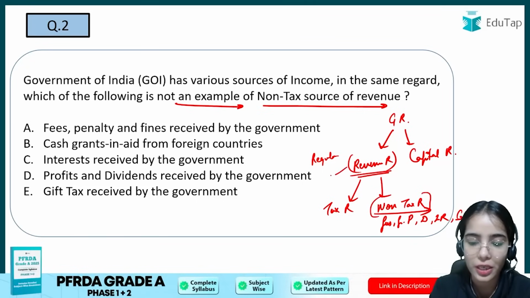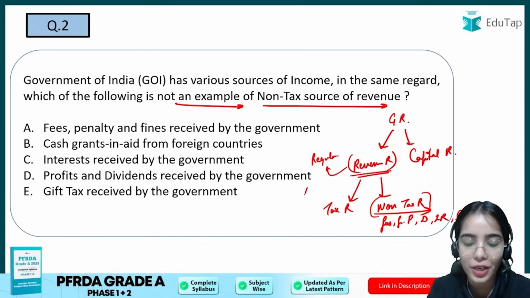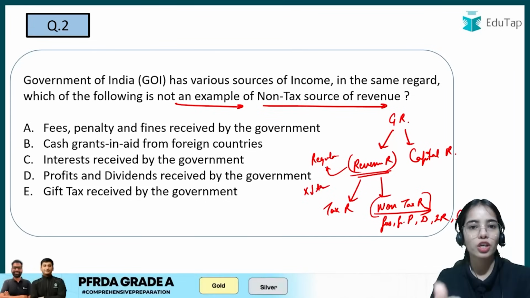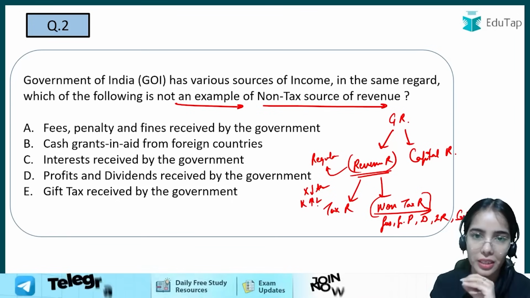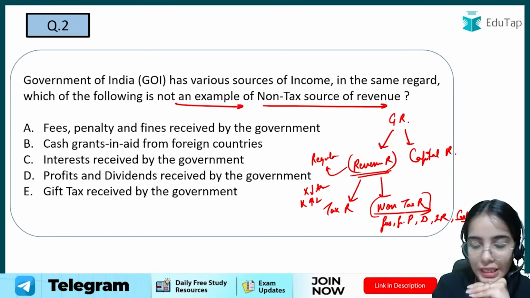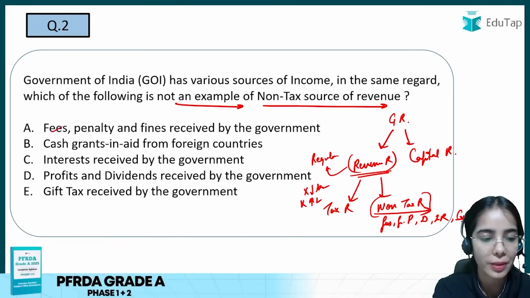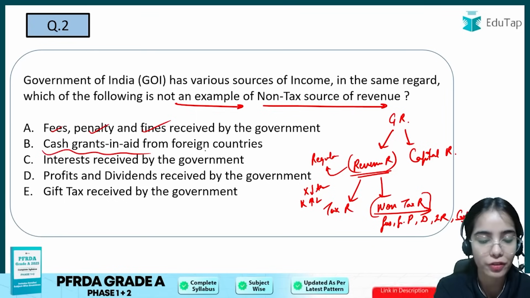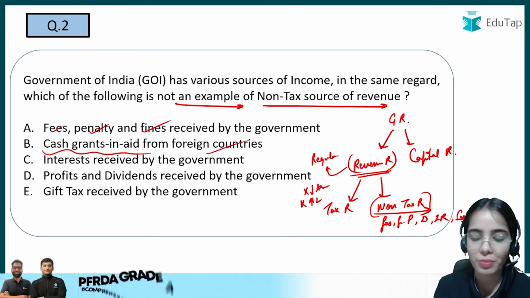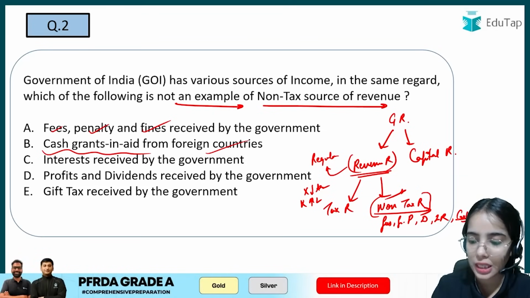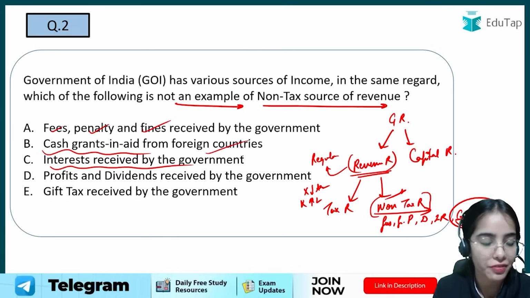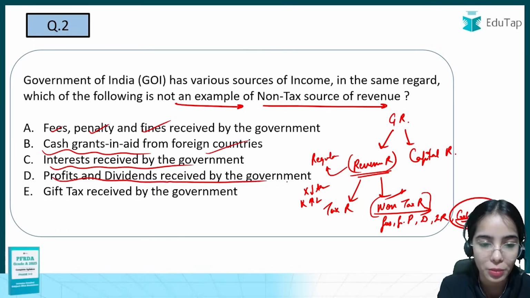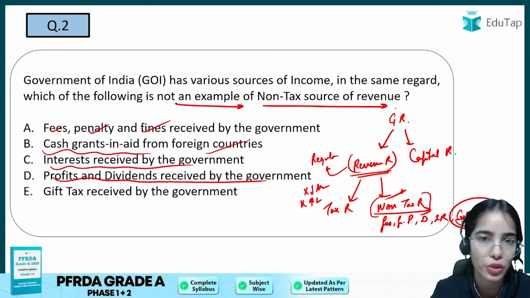So revenue receipts, they are the regular receipts of the government, or these are the receipts that do not decrease the asset of the government. So government is receiving the money without decreasing its asset or without increasing its liability. Okay, so now non-tax revenue receipts, it consists of fees, penalty, fines, cash grant in aid from the foreign countries that is received by the Indian government. So this is also under the revenue receipt, under the non-tax revenue receipt, the cash grant in aid. Interest received by the government, so this is also non-tax revenue receipt. Profits and dividends received by the government is also an example of the non-tax source of revenue.